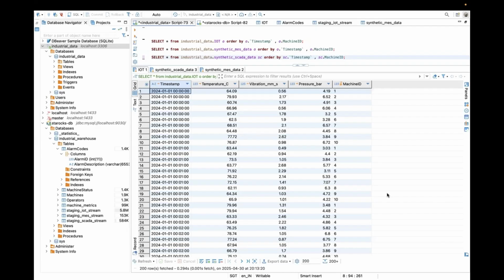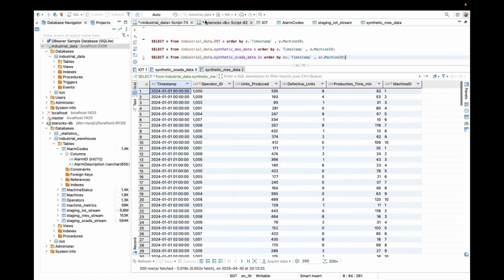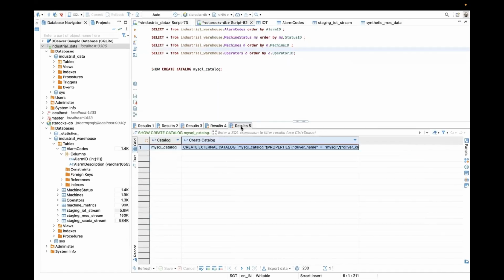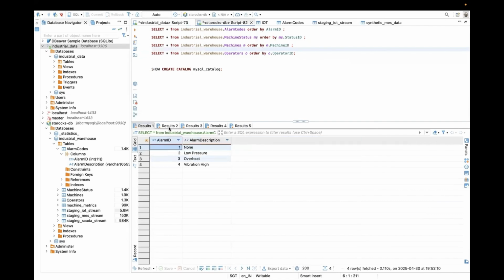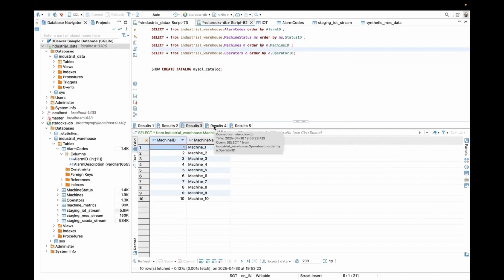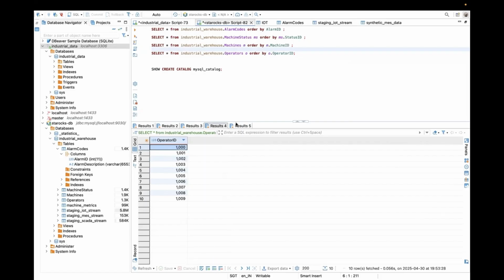Our first data source is MySQL, which holds historical operational data for IoT, SCADA, and MES. We connected MySQL with Starrocks using external catalog, which uses JDBC driver internally for access. Dimension tables were created inside Starrocks, namely alarm code, machine, machine status, and operators, based on our dataset.